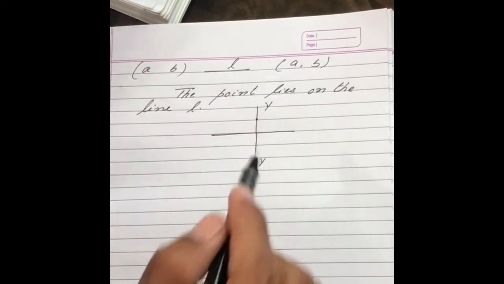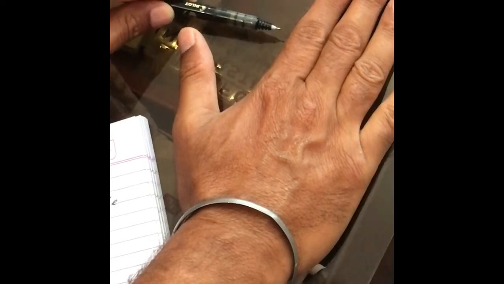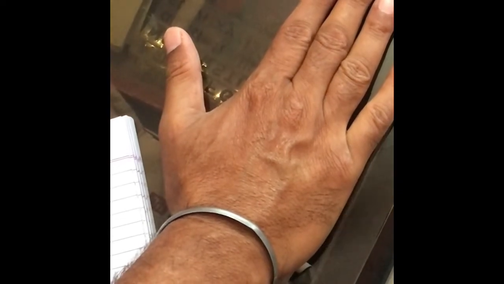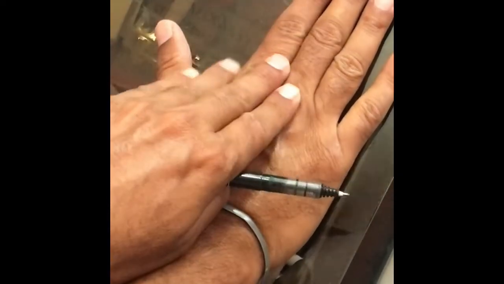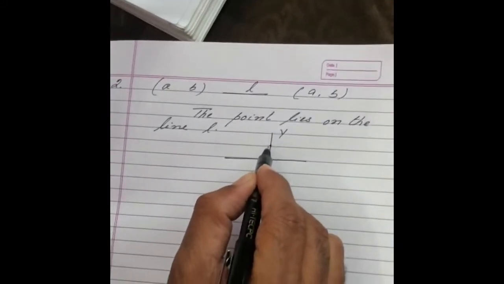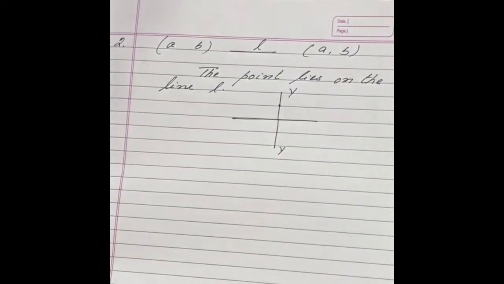So if I put my hand here, then there is no distance between my hand and image theoretically. Distance will be there according to the thickness of the mirror, but in mathematics, if I put my hand on the mirror, the image will join my hand. So it means there is no change if the point lies on the mirror or lies on the line L.